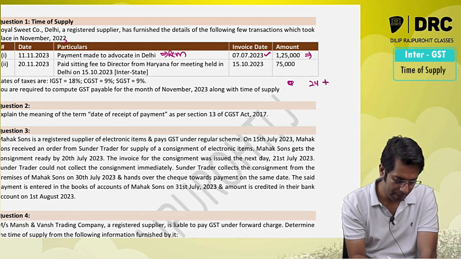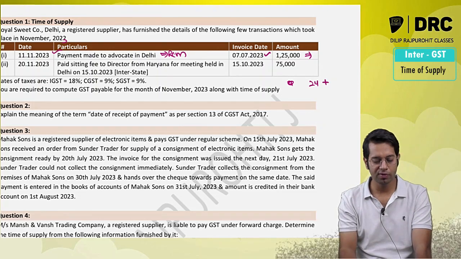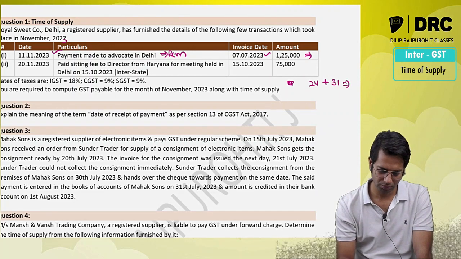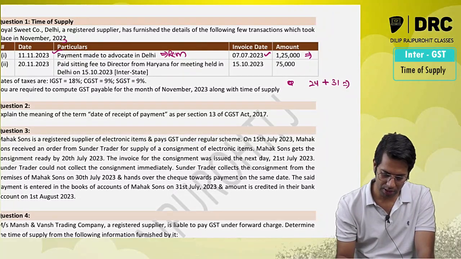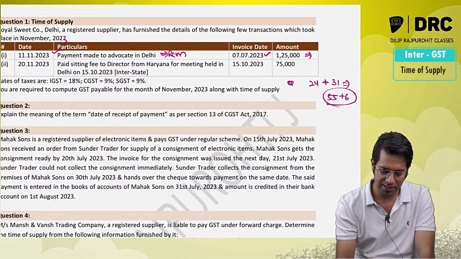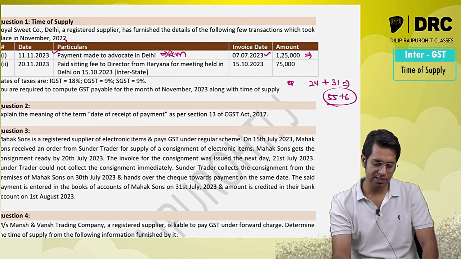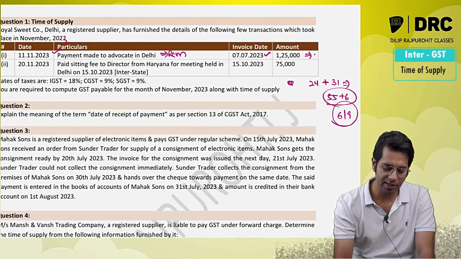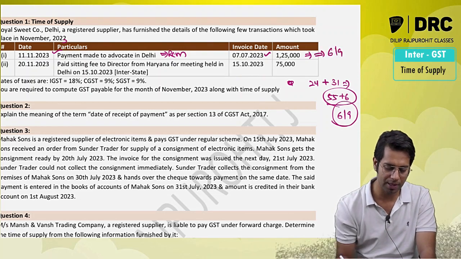The date of payment is 11th of November. I calculate 61 days: 24 days of July, 31 days of August, which makes 55 days, plus 6 days. That equals 6th of September. Time of supply in the first case is 6th of September.